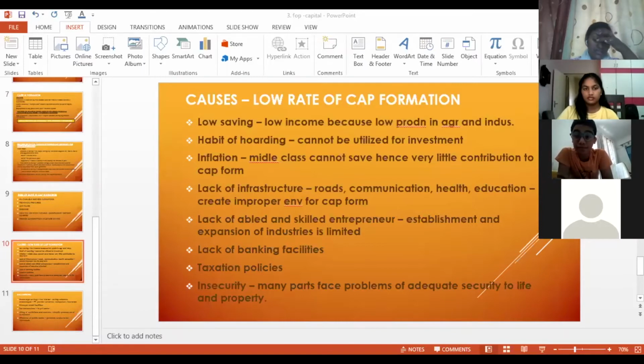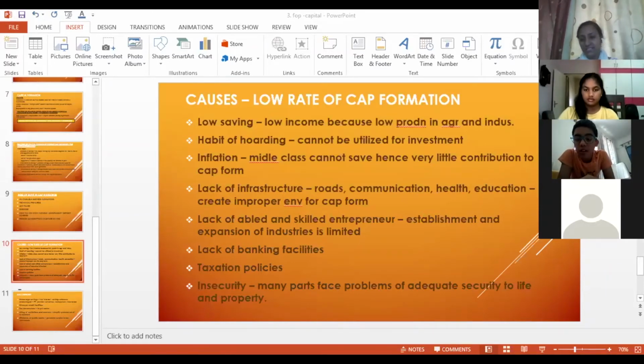What is the meaning of enterprise, entrepreneur, or organization, whatever it is? It is the fourth factor of production. Yes or no? Okay, everybody can see this? So this is the fourth factor of production.